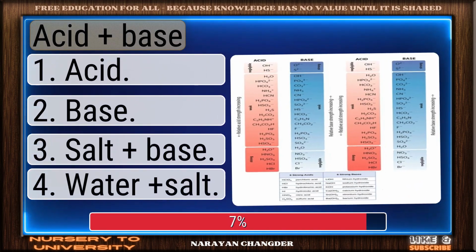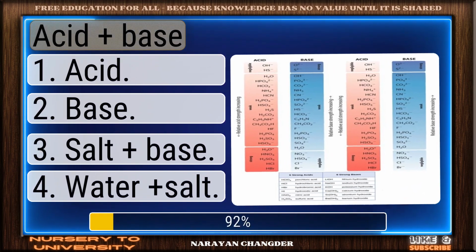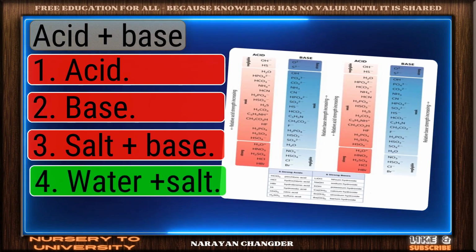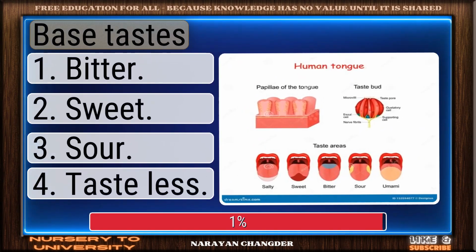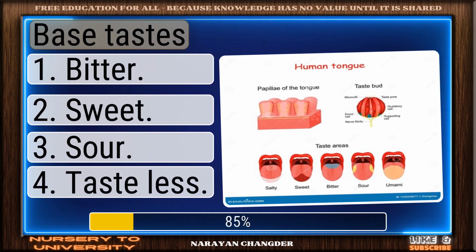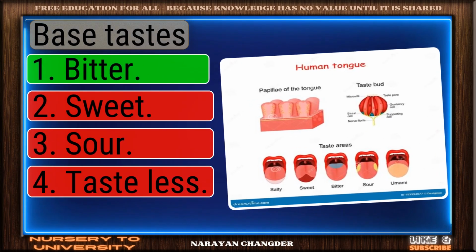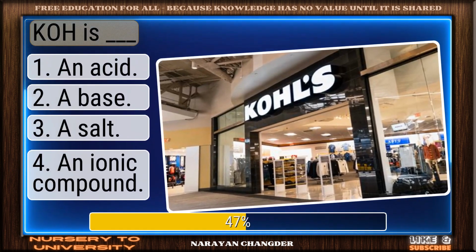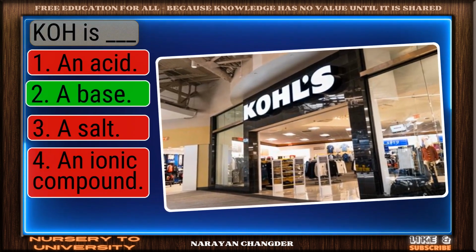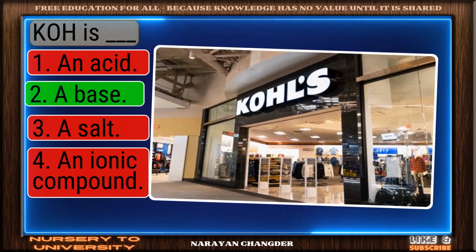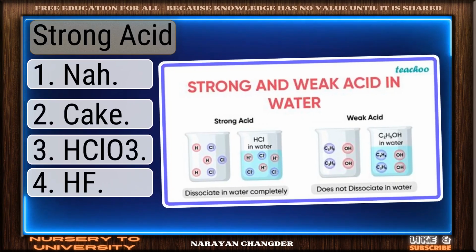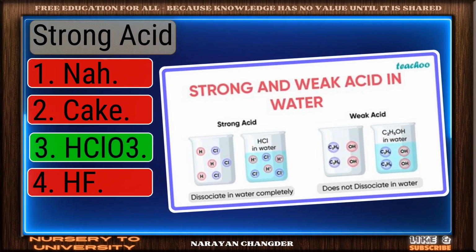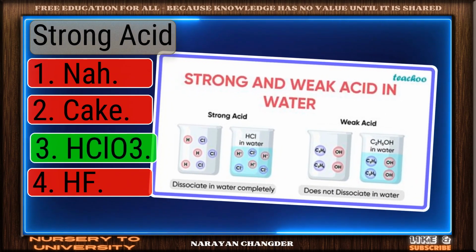Acid plus base. Nice selection. Water plus salt is the correct and valid answer. Base tastes? Well done. Bitter is the right choice. CO3 is a dash? Good thinking. A base is the right answer. Strong acid. On track, HClO3 is the correct answer.